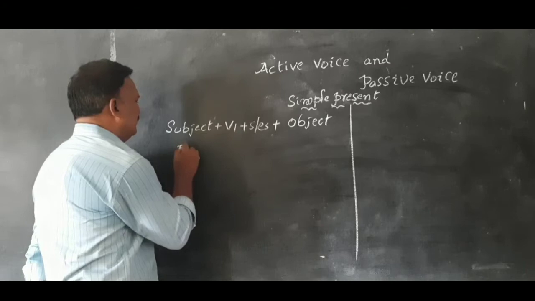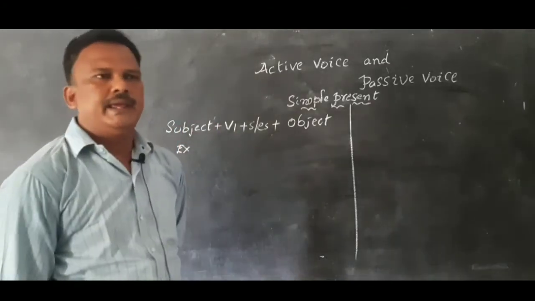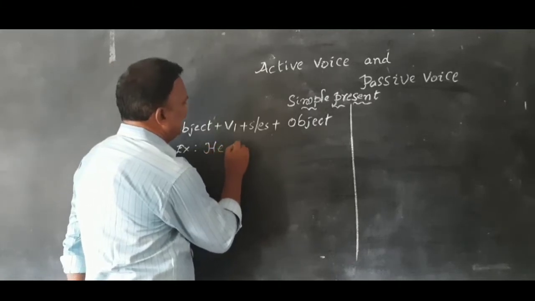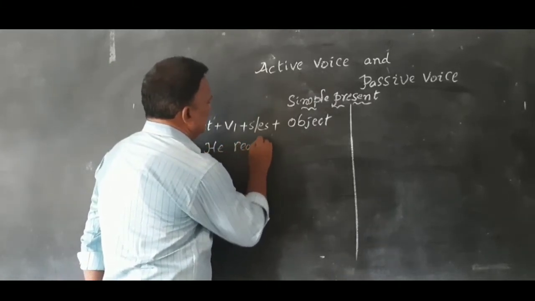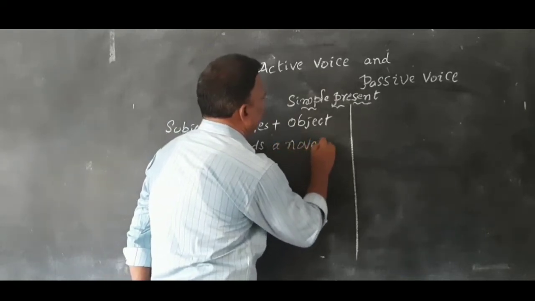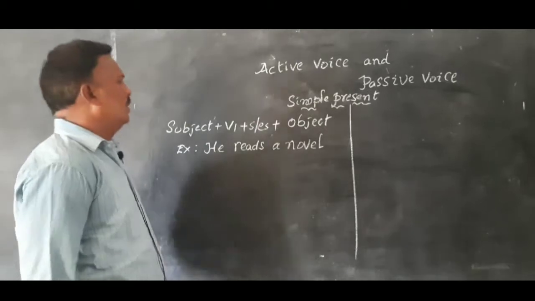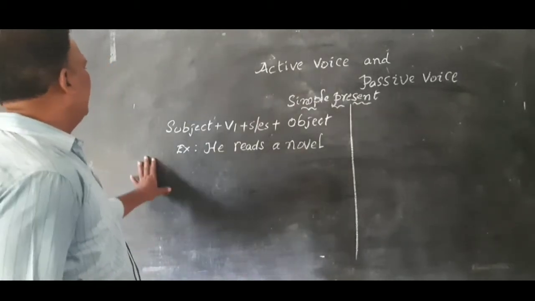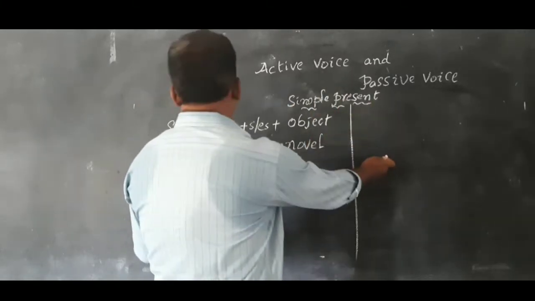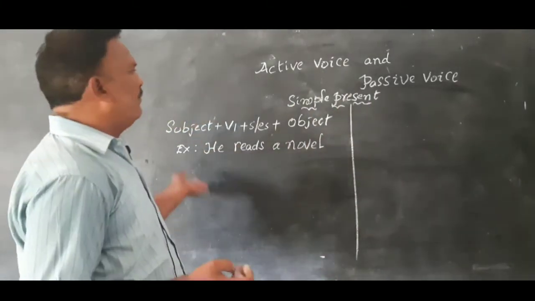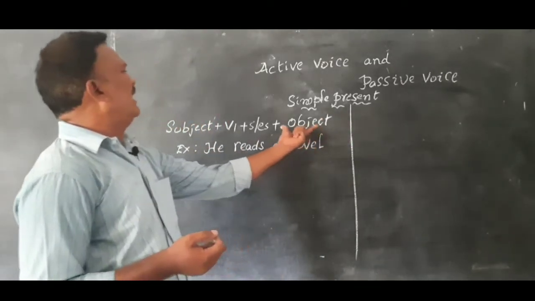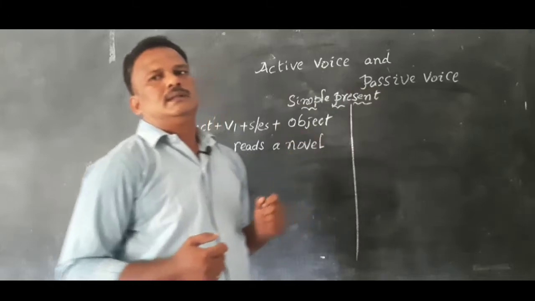Example: he reads a novel. He reads a novel. And the structure of passive voice: in the passive voice, the object of the active voice will become the subject.